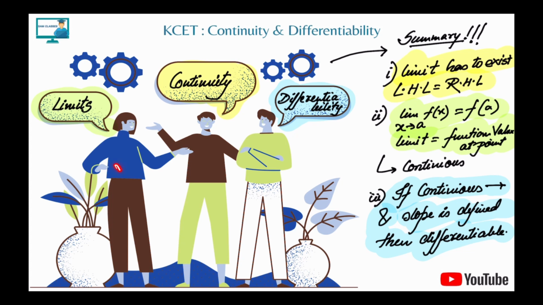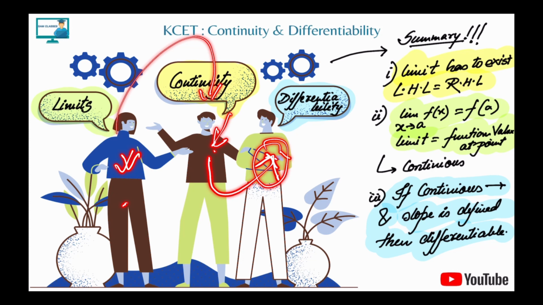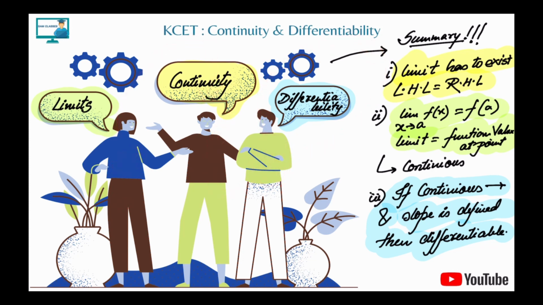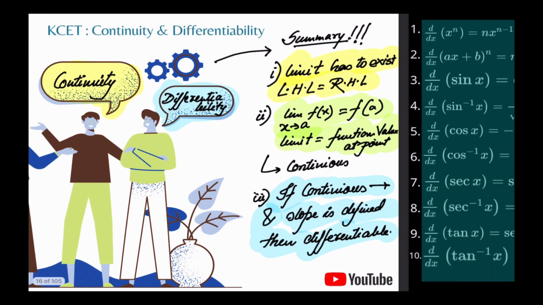If the limit exists, then we can go and check continuity. If the function value is the same, if there is no break, then it will be continuous. And if there is no break and it has no sharp turns and no vertical tangents, we can directly say it is differentiable also. So, a very clear picture. First, the approach has to be the same. Second, there should be no break in the value, and third, there should be no sharp turn. That's it, and then we can say it is differentiable.